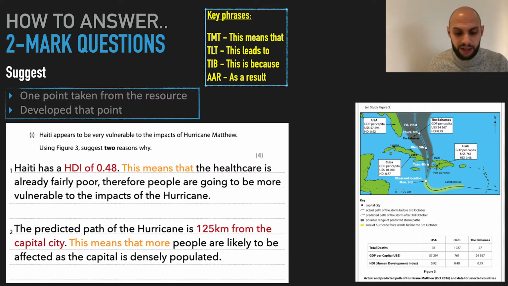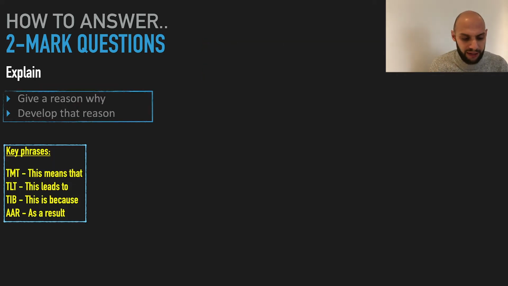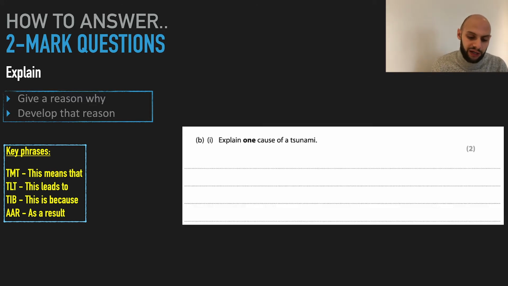I hope that helps. Let's look at an explain question then. Explain is give your point and develop that point. So the first question we're going to look at, explain one cause of a tsunami. I know the cause of a tsunami is an earthquake under the ocean water. Yep. Then how do I develop that point? Because that's my point. That only gets me 1 mark. So earthquake under the ocean.